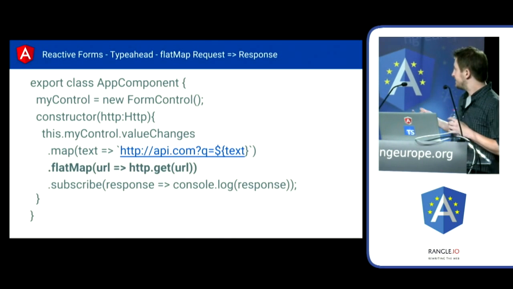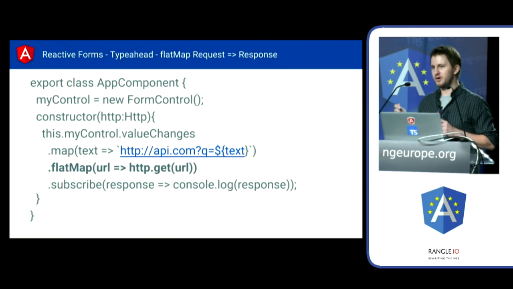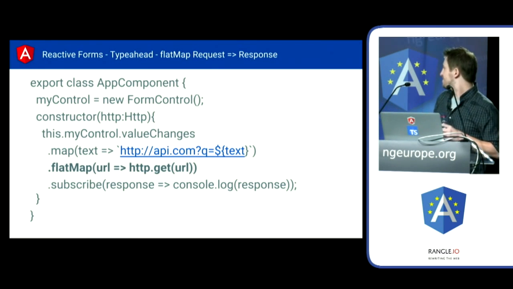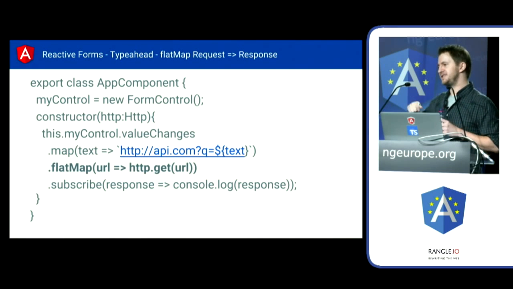The next step is to use flat map. Now, flat map is probably the most important operator in the entire thing we're going to talk about here. Flat map is very much like map. Its job is to do a transformation from one thing to the other.